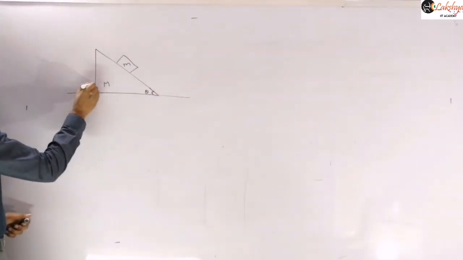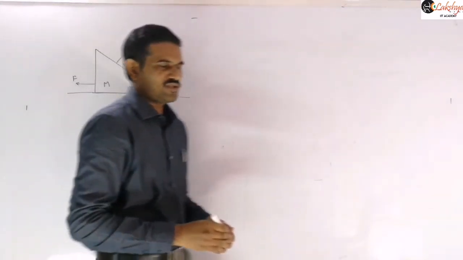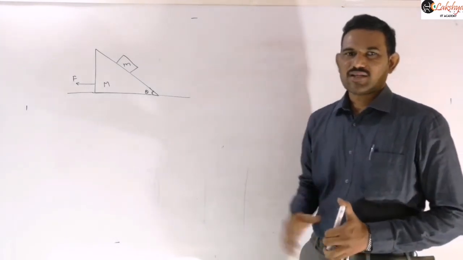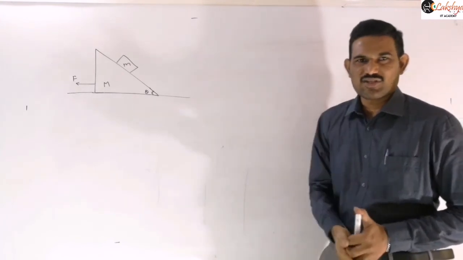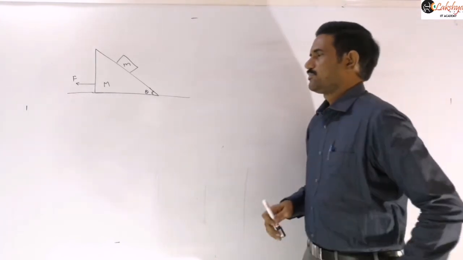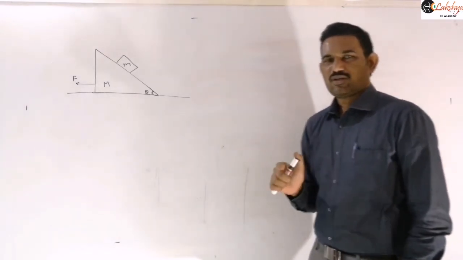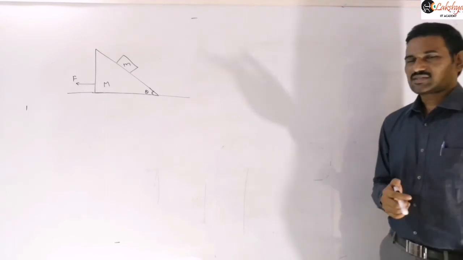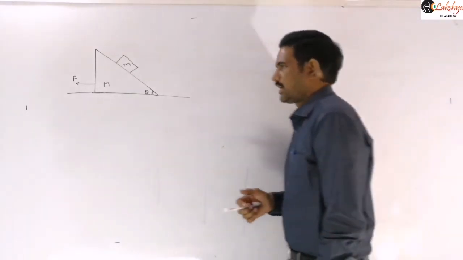Now we are applying this force in this direction. So my question is again, what should be the force applied on the wedge such that the block falls freely? That means its acceleration is g downwards. So write that problem. A block of mass small m is placed on a smooth wedge of mass capital M, as shown in the figure.